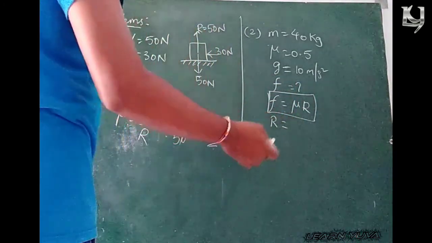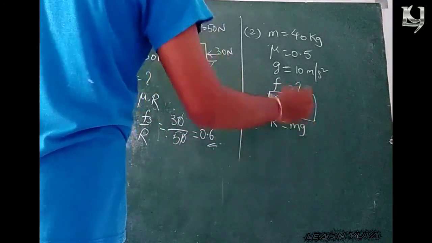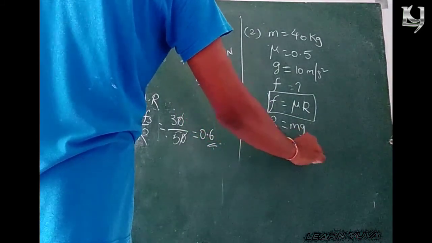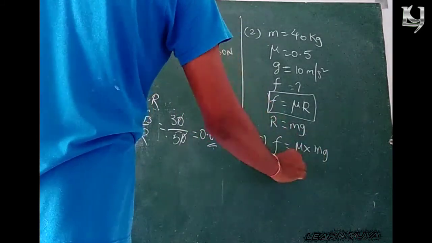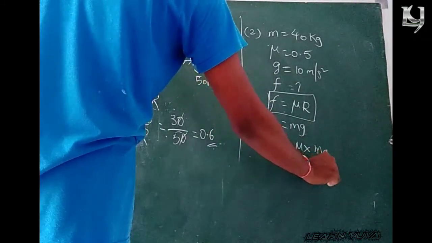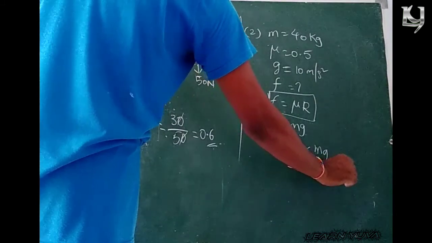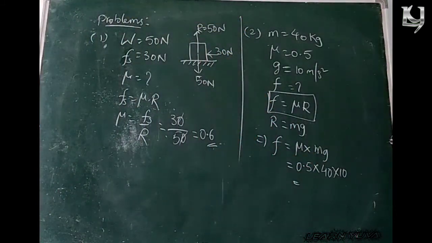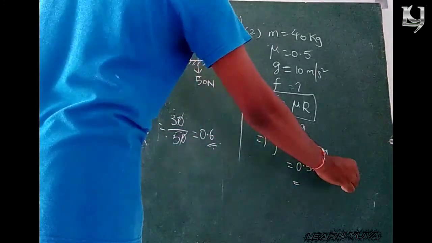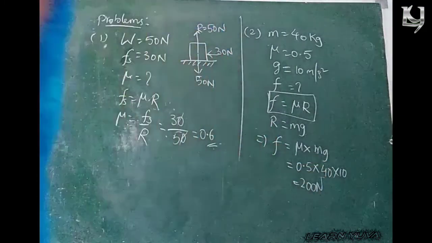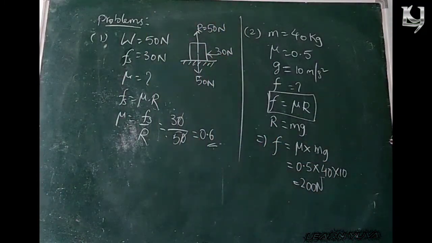What is R? R is nothing but the weight, and weight is given by the formula mg. So friction force is equal to mu into mg. Mu is 0.5, mass 40, g value 10. So the friction force is 0.5 into 10, 5 into 40, 200 newtons. That is the answer.